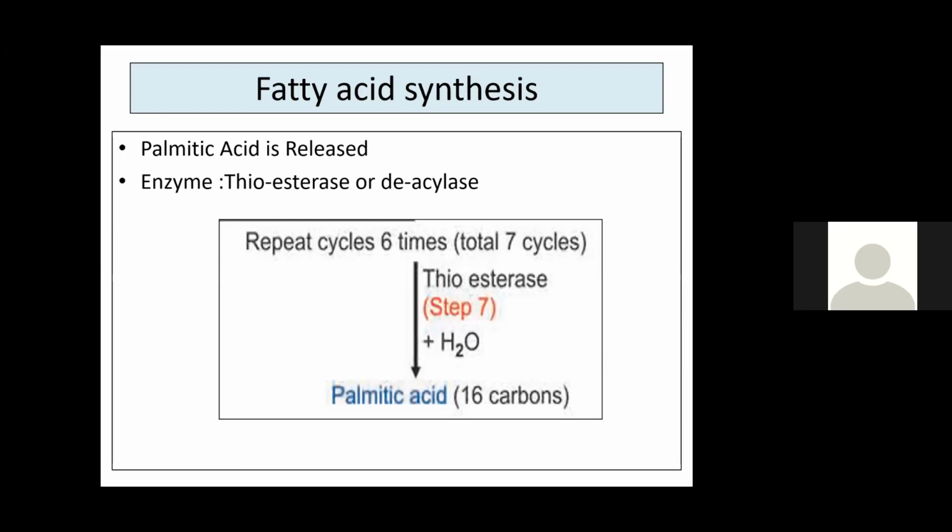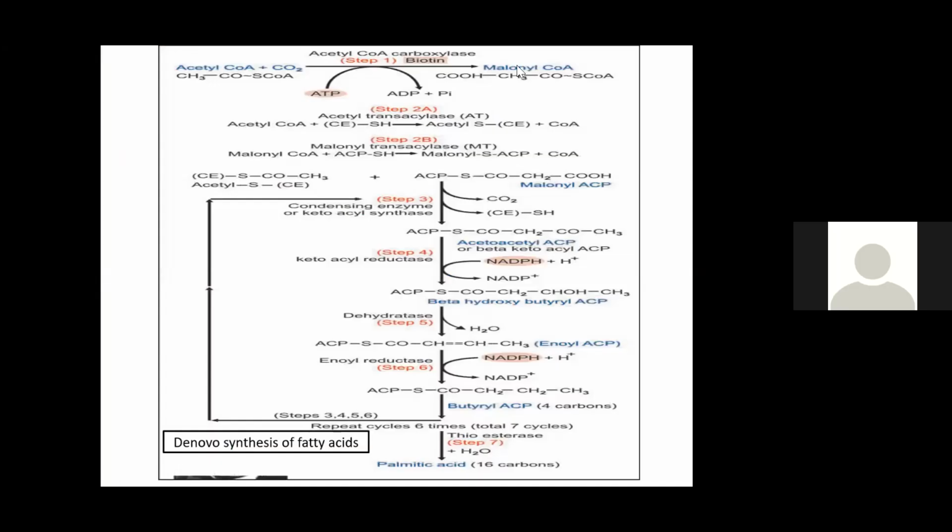Now, the third unit, that is the releasing unit, acts here, where palmitic acid is bound to ACP. ACP is liberated and palmitic acid is separated from it in the presence of an enzyme, thioesterase or deacylase. In that way, fatty acid synthesis completes.